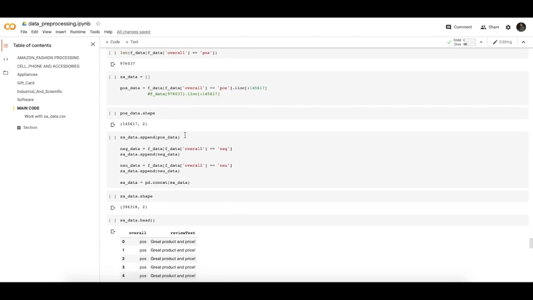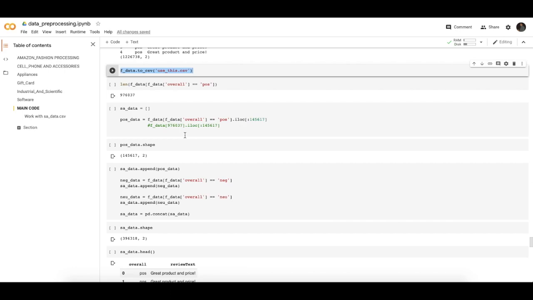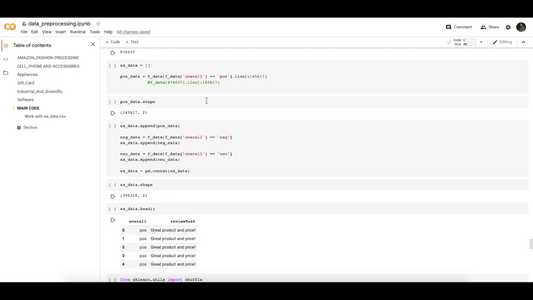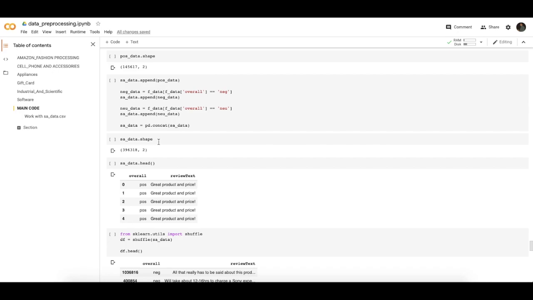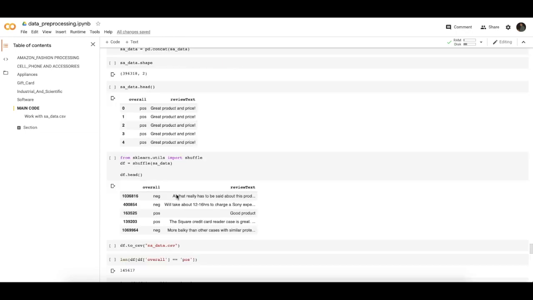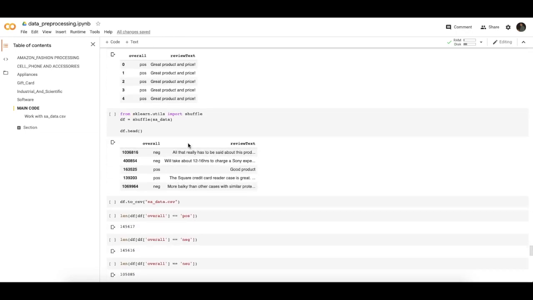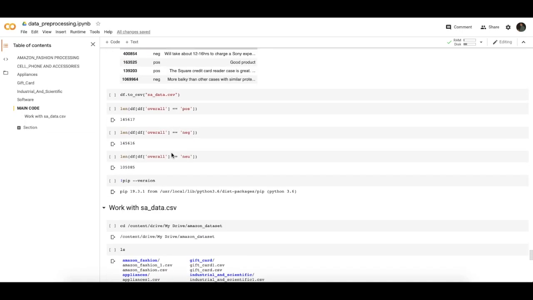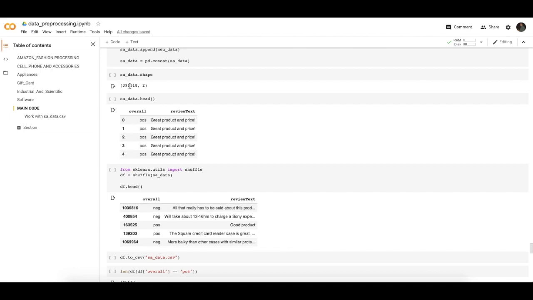Now we are extracting 33% of data from the positive phase, 33% of data from the negative reviews, and 33% of data from the neutral phase, which we showed above. With this ratio of 33%, we are compressing our data from 12 lakh to 3 lakh 96,380.